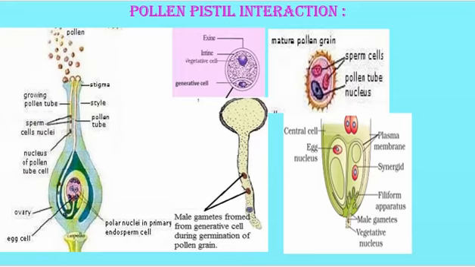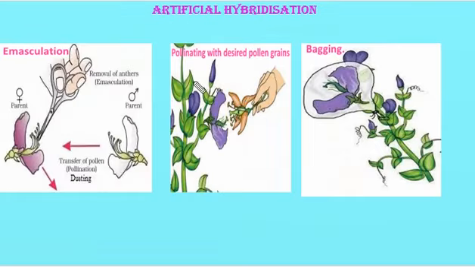Now let us continue with artificial hybridization. What is artificial hybridization? Dear students, it's one of the major approaches in crop improvement programs. It is the process by which only desired pollen grains are used for pollination and fertilization, or I can say it is a controlled pollination with the desired pollen grains. It is known as artificial hybridization. This artificial hybridization involves two steps. The first one is emasculation, the second one is bagging.